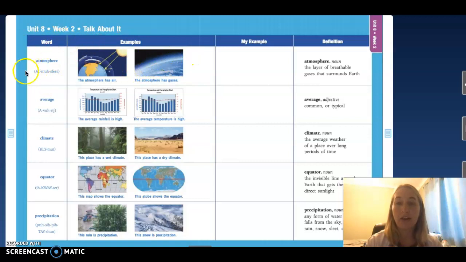All right, guys, let's go ahead and look at our vocab word. Say it after me. Atmosphere. Say it again. Atmosphere. Remember, first we count our syllables. Atmosphere. How many syllables did you hear? That's right, 3 syllables in the word atmosphere. Now, what is the atmosphere? Let's read our sentences. The atmosphere has air. The atmosphere has gases. So what is the atmosphere? The atmosphere is the layer of breathable gas that surrounds the Earth. So that shining light that we see surrounding Earth, that is the atmosphere.